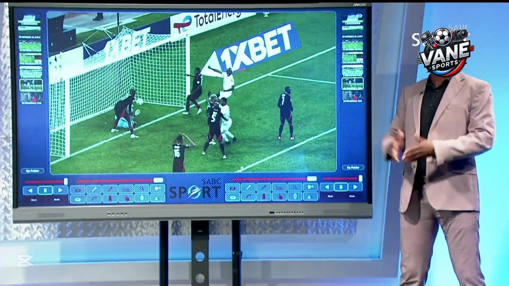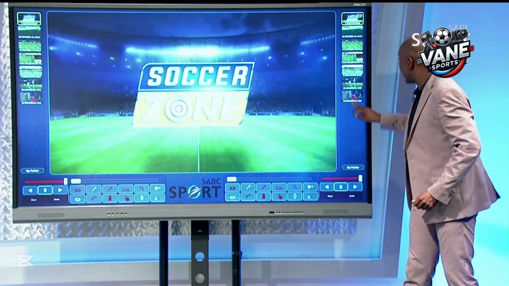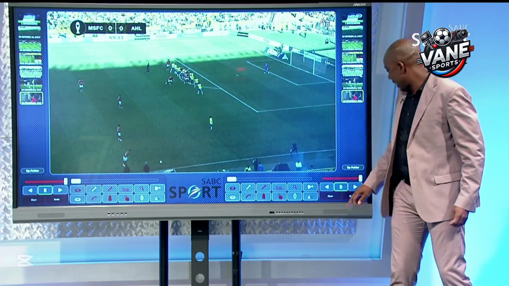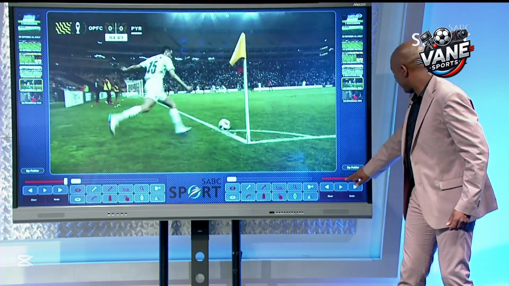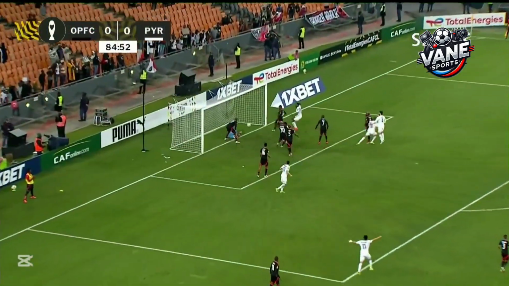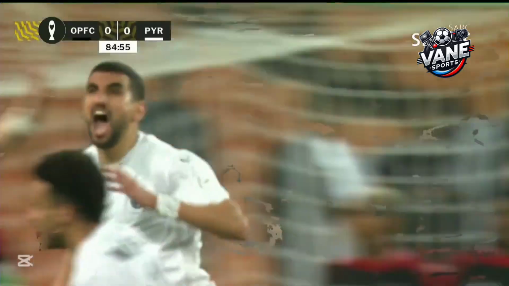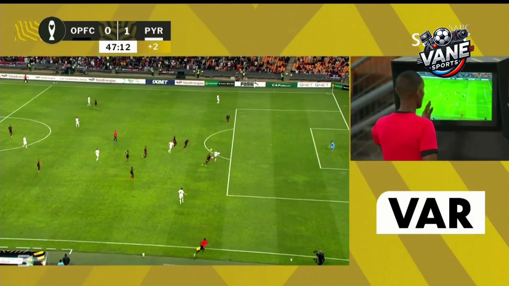Now, the referee gave a goal. VAR comes in and says, hey, you did not see the hand. The ball touched the player's hand. As one indicates, clearly you can see that it touched the hand, and then the referee there indicates. Let's get the correct one. Oh, there it is. Yes, there's the VAR.